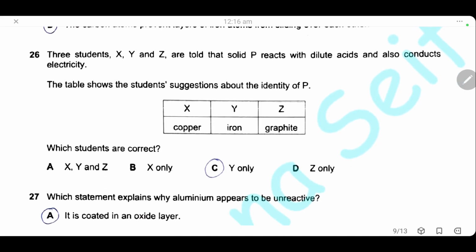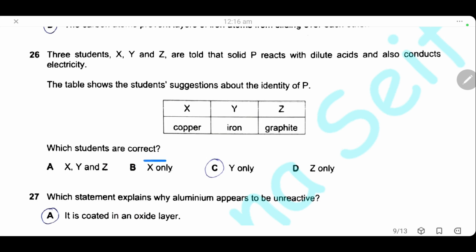Question 26. Three students, X, Y, and Z, are told that solid B reacts with dilute acid and also conducts electricity. The table shows the students' suggestions about the identity of solid B. X suggests that the element is copper, Y suggests that it is iron, and Z says it's graphite.